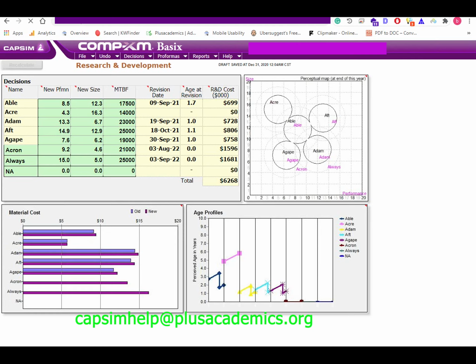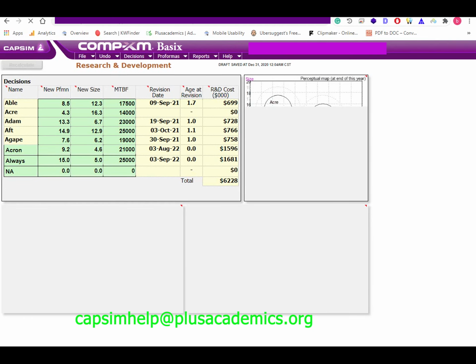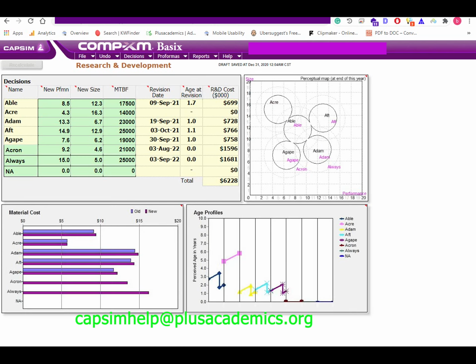For the size market segment, ideal position is the most important aspect of customer buying criteria. Age of 1.5 years comes second, and mean time before failure of between 16,000 and 21,000 comes third. Based on these aspects, we provided Agape with performance of 7.6 and size of 6.2. We also provided it with mean time before failure of 19,000. At the end of the year, we expected it to have an age of 1.1, which is not too far from the ideal age.